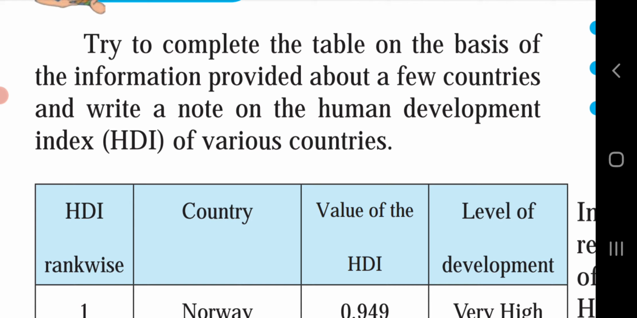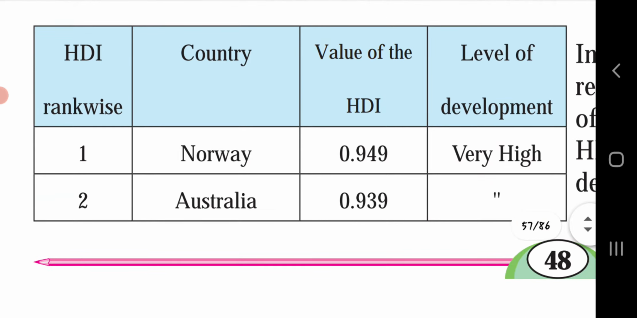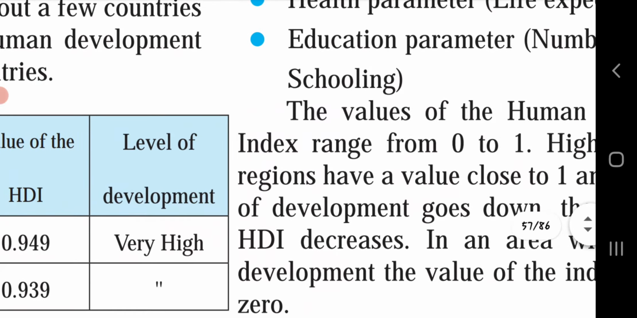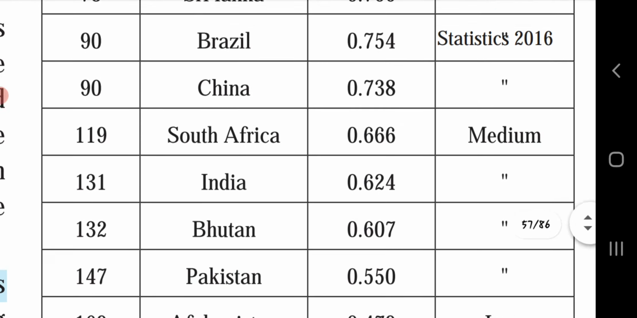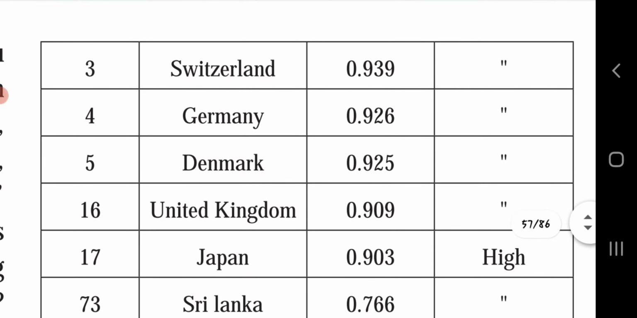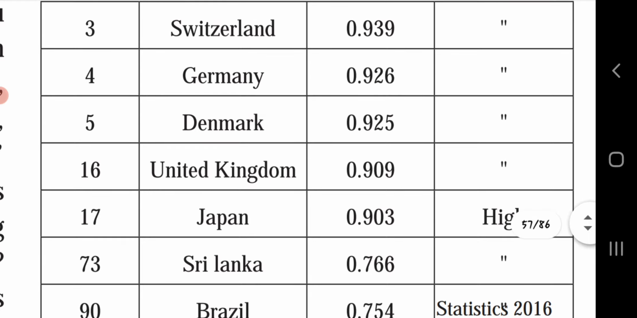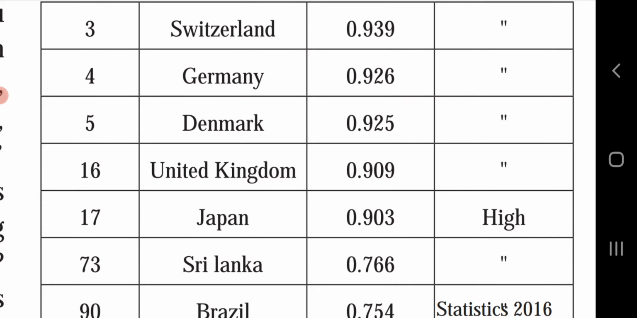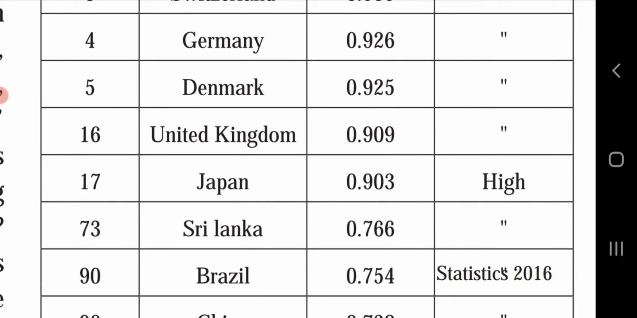of various countries. HDI rank-wise country: Norway, Australia. Value of the HDI, Norway 0.949, level of development very high. Australia, value of the Human Development Index 0.939, level of development high. Next, Switzerland, value of the Human Development Index is 0.939, level of development is very high. Next, Germany, value of the Human Development Index is 0.926, level of development is very high.